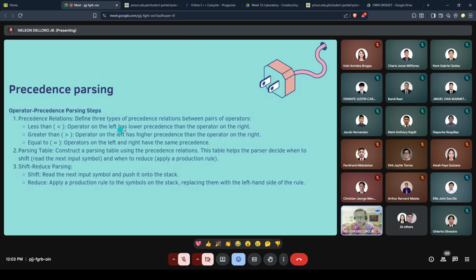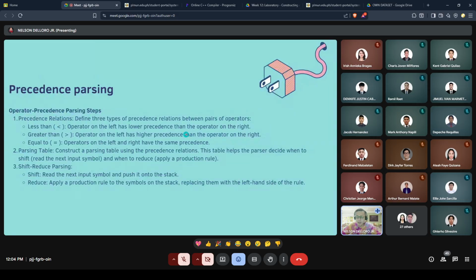The operator on the left has lower precedence than the operator on the right. Parang ito pong representative ng less than. The greater than: the operator on the left has higher precedence than the operator on the right. And equal to: operators on the left and right have the same precedence po.